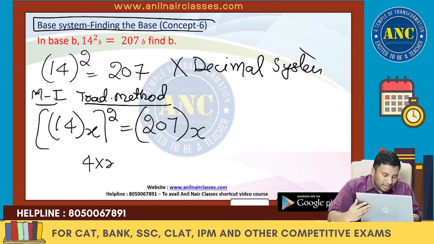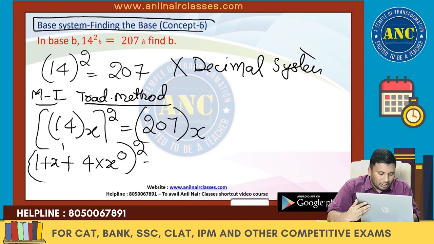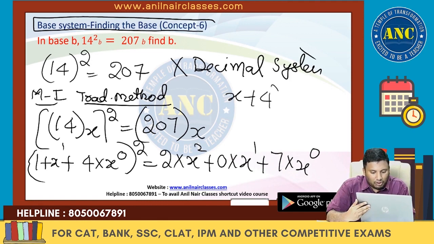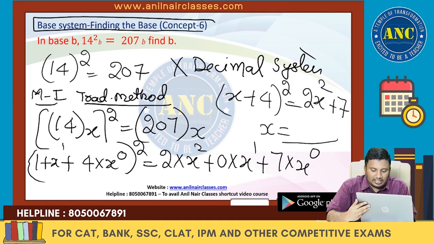This is 4 into x power 0, 1 into x power 1, whole square equivalent to 2 into x square, 0 into x power 1, 7 into x power 0. So (x plus 4) whole square equivalent to 2x square plus 7. Solve this equation, you will get the answer for x.